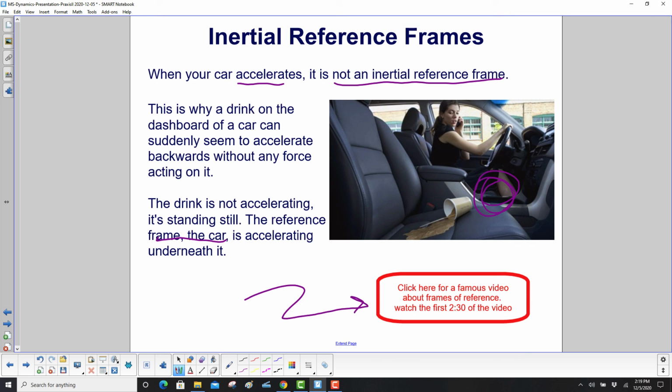Here's a famous video about frames of reference that looks like it was made in the 1950s. Watch the first 2.5 minutes of the video.